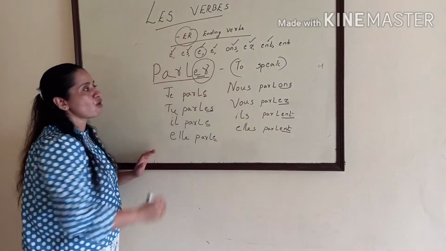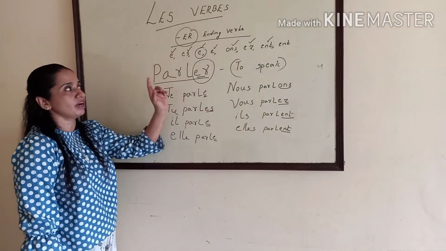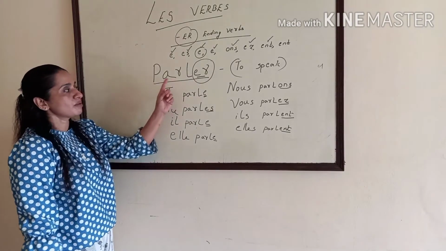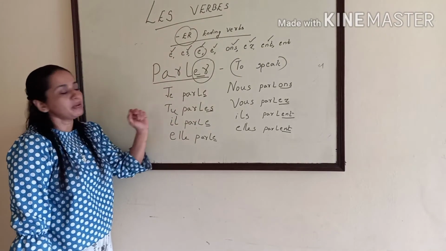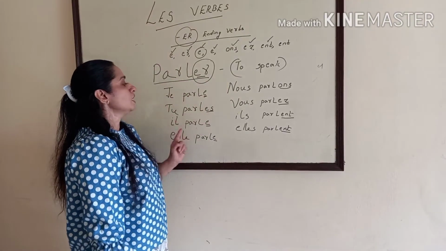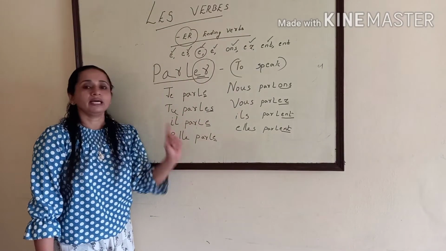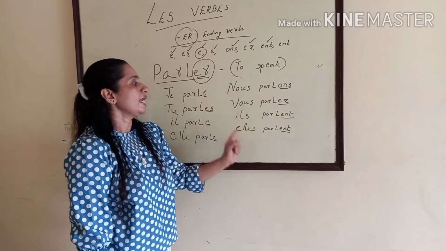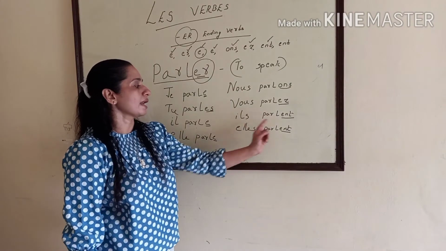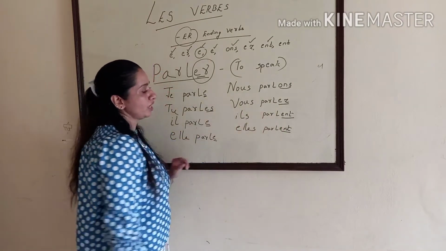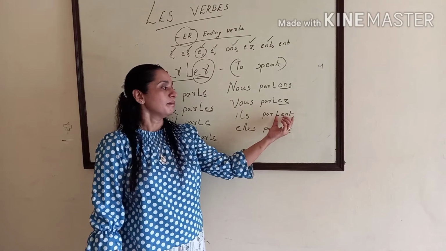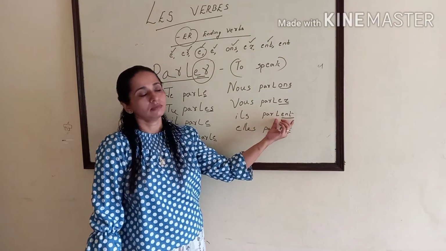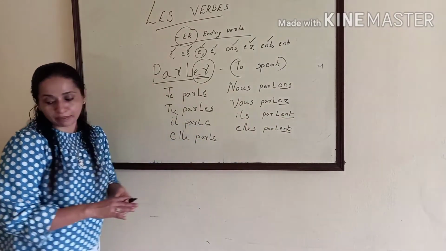This is the basic form for conjugating an ER ending verb. All the ER ending verbs are conjugated like this only. The first verb we have conjugated is parler. Parler means to speak. Je parle, tu parles, il parle, elle parle, nous parlons, vous parlez, ils parlent, elles parlent. Here also the pronunciation is parle only, but we have to write parlent. ENT we have put here, but we don't pronounce it. So clear? Let's see another example.